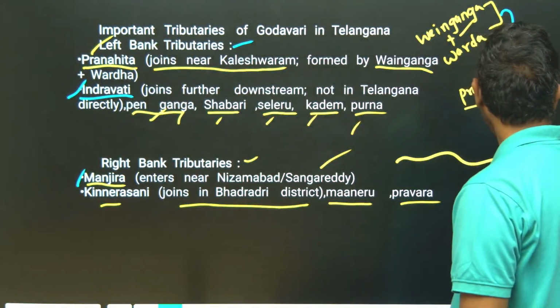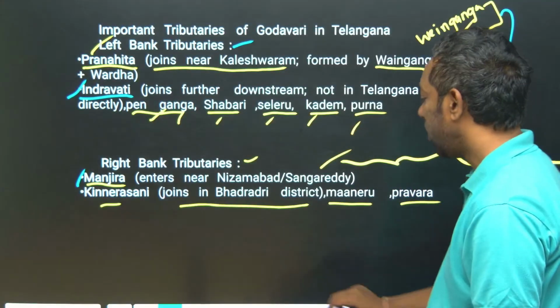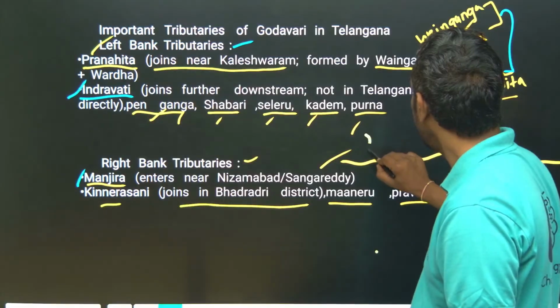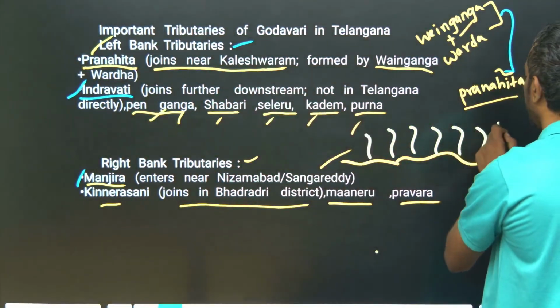The Godavari flows from west to east. Left bank tributaries join on the left side of the Godavari. Just look here, Pranahita.